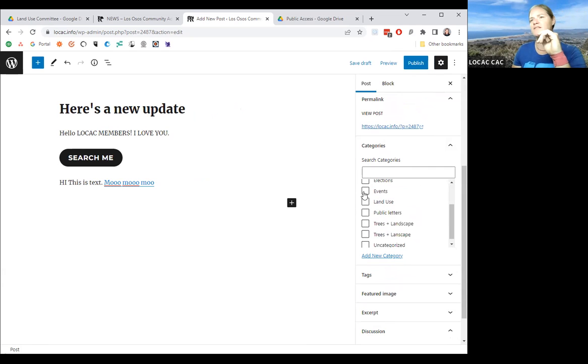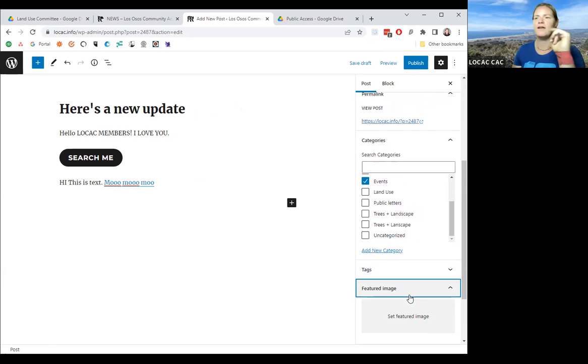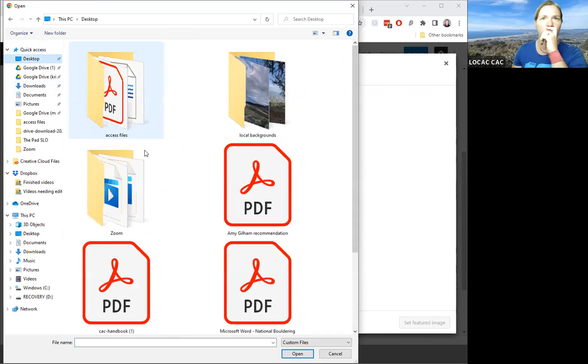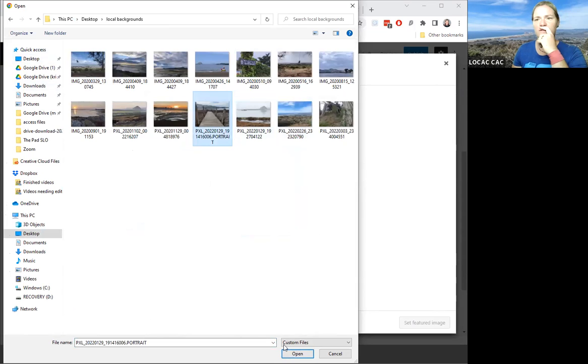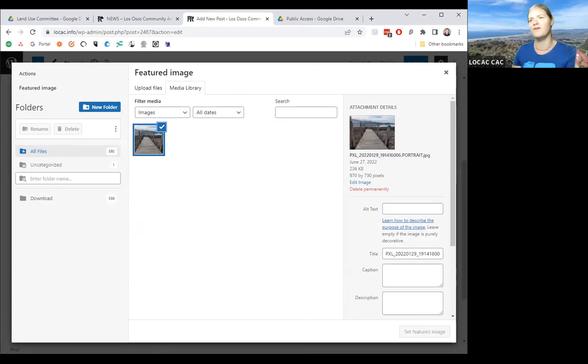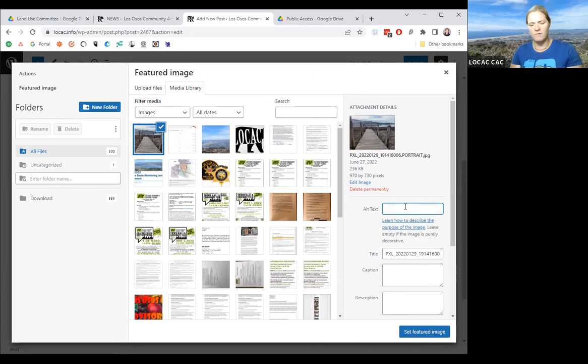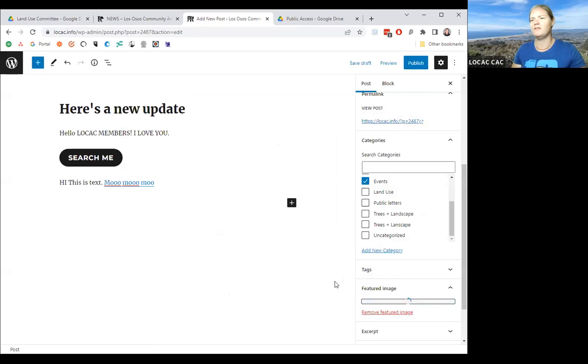So in my case, I'll say it's an event, and then you can do a featured image so that when the slider goes through, like here, I'll show you. Set feature image. Let's select a picture. Have a picture of what's this that I've taken. Cool. So it's uploading a photo. I know I did that really fast, but you can go slow if you want. I always recommend for blind people, for accessibility and so we don't get sued, adding a description: photo of a dock out my back bay. Okay. Set feature.